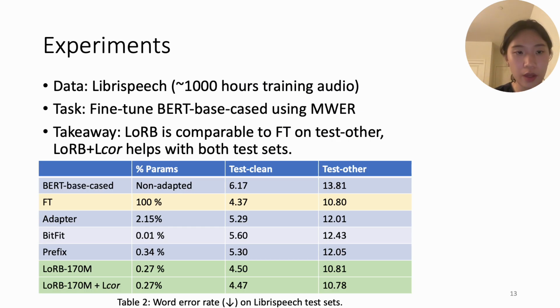We further evaluate on the public dataset LibriSpeech and the public model checkpoint BERT-base-cased using the same word error rate training objective. So similarly here, LoRB as well as the multi-loss training could help to achieve comparable or even better error rate on the test-clean and test-other sets.